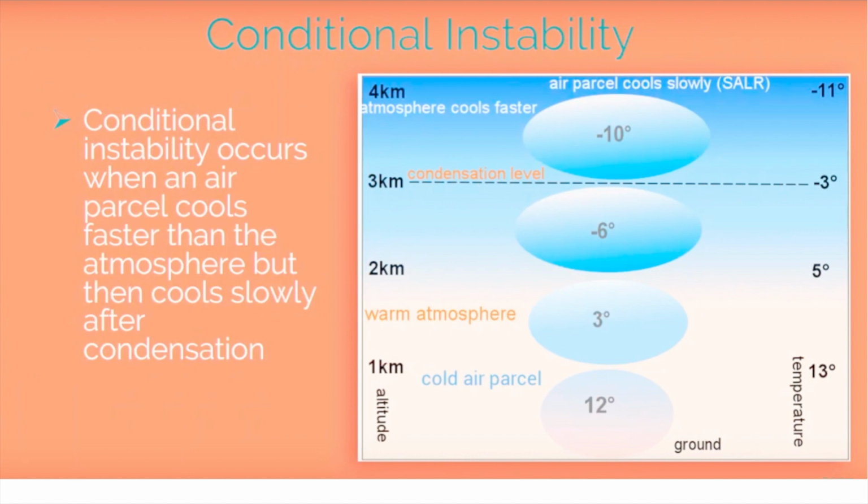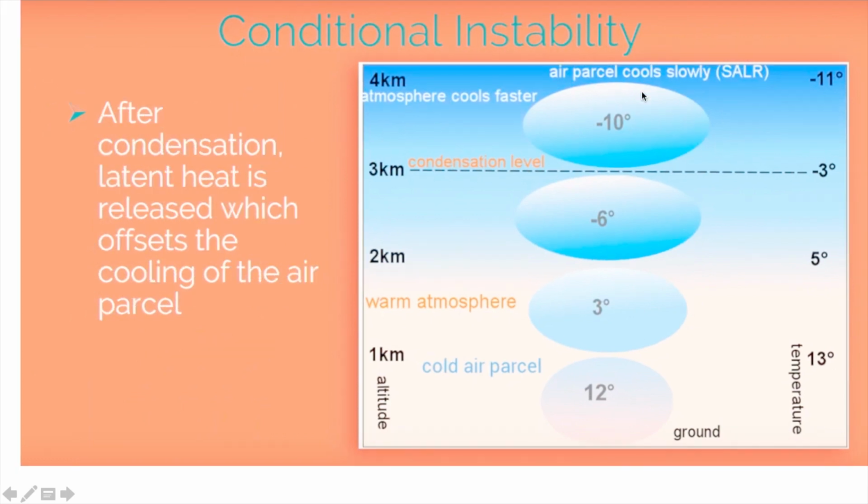Okay. So conditional instability occurs when an air parcel cools faster than the atmosphere for a certain height till the level of condensation, and after that it cools slowly because of condensation.